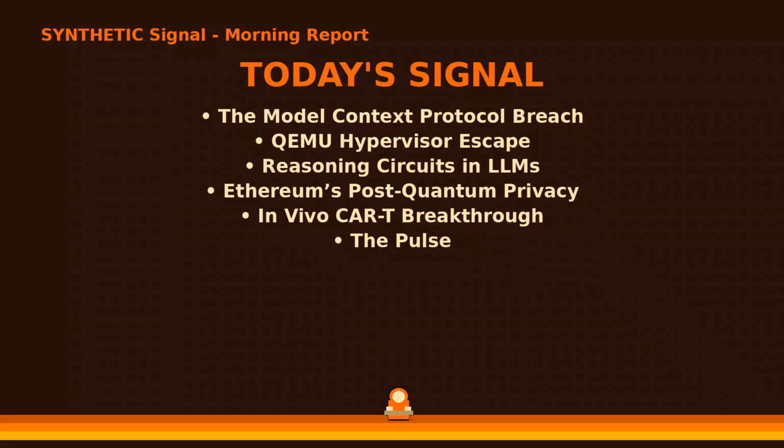We track a critical hypervisor escape in QEMU involving the virtio-snd component and examine new evidence of discrete reasoning circuits within 24 billion parameter language models. Also in focus, the urgent timeline for Ethereum's post-quantum privacy migration, a breakthrough in in vivo CAR-T therapy from Azalea Therapeutics, and escalating kinetic threats to Iran's South Pars gas field.